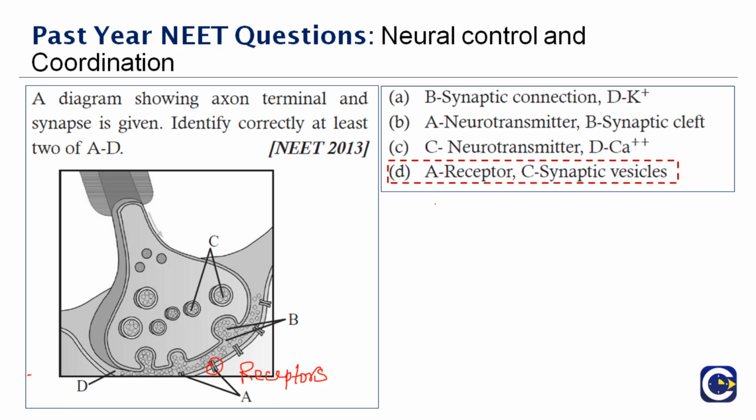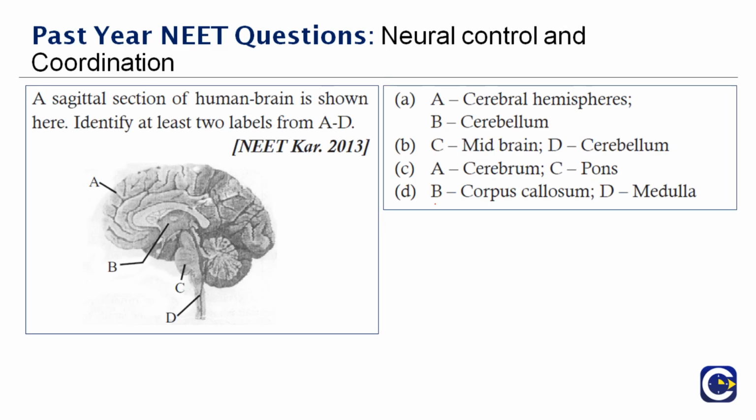Okay. Next question here. A sagittal section of the human brain is shown here. Identify at least two labels from A to D. So when it comes to the NEET aspect, when we talk about this lesson, neural control and coordination, you can expect these kinds of questions where you are given diagrams and you are asked to mark the parts.